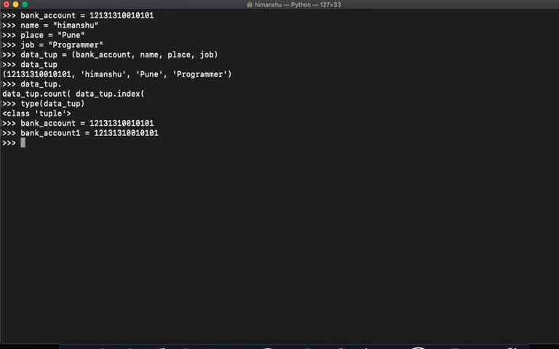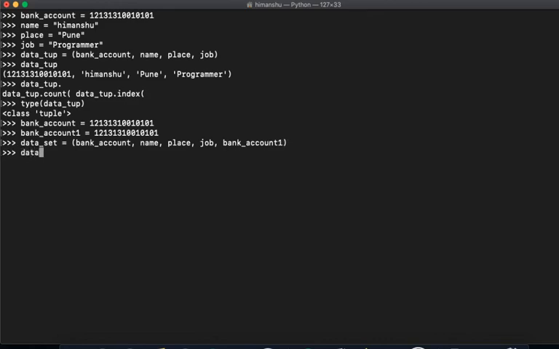Now how will I say set? So data_tup or data_set equals to, I will copy this whole thing just for the sake of saving some time, and we'll put this. And if I say bank account 1, okay.